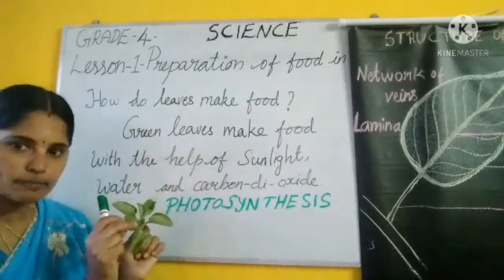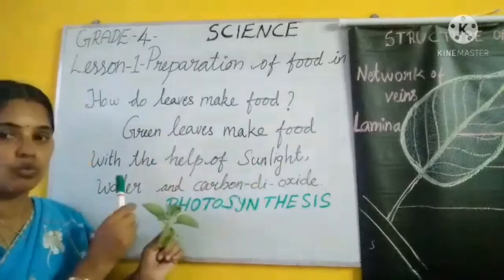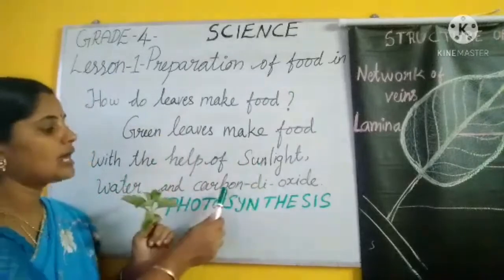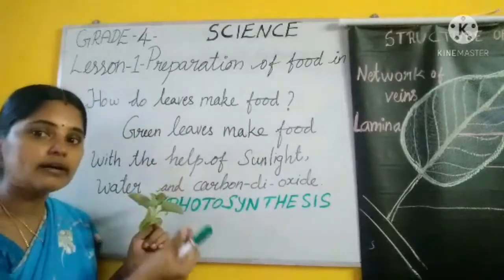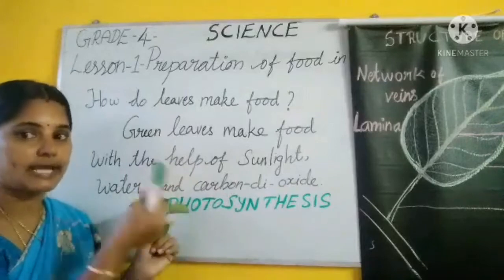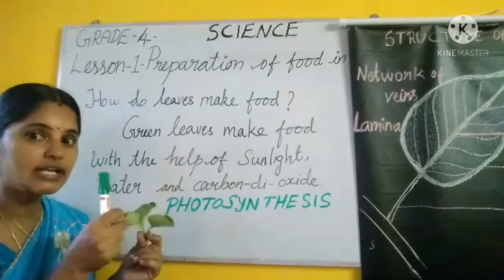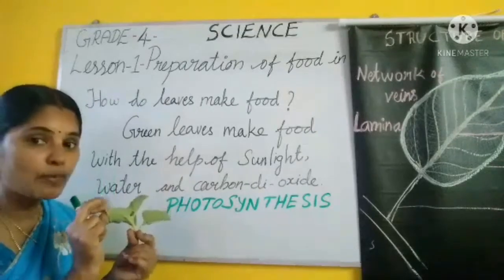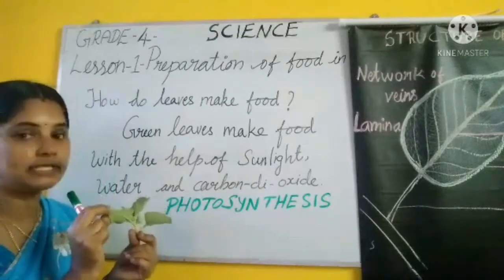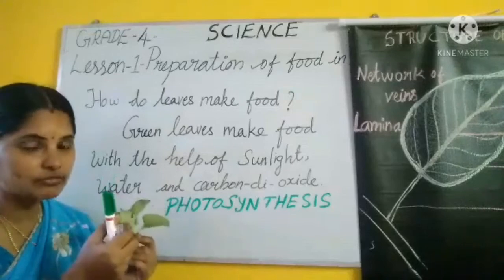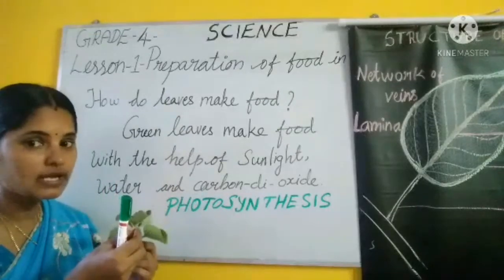So chlorophyll is absorbing sunlight, water is there, and carbon dioxide. How does it receive carbon dioxide? Exchange of gases. Which allows the exchange of gases? The small tiny pores which are present in the lower surface of the leaf. What are the tiny pores?